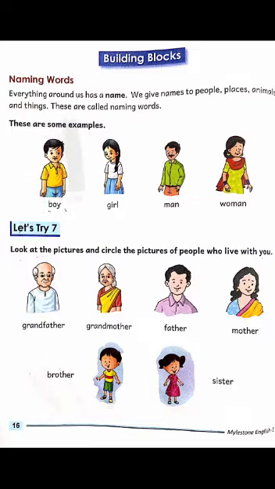Everything around us has a name. We give names to people, places, animals and things. These are called naming words.